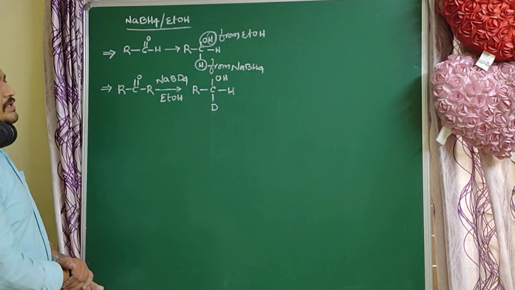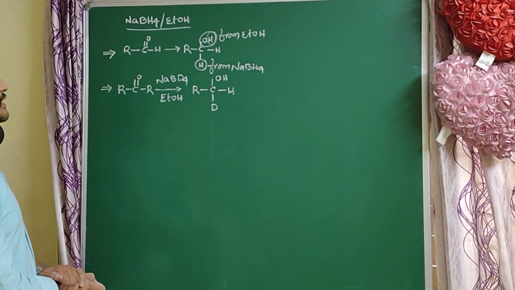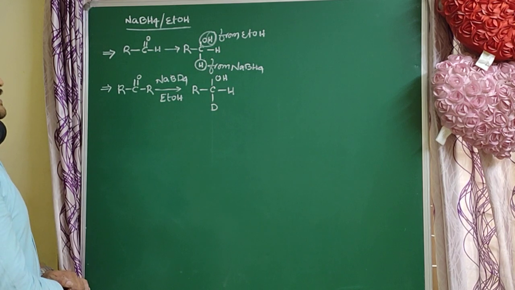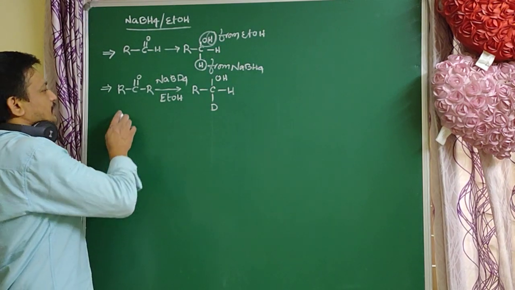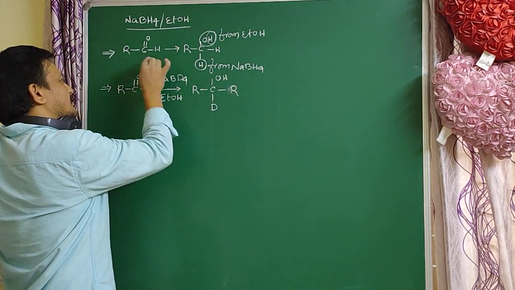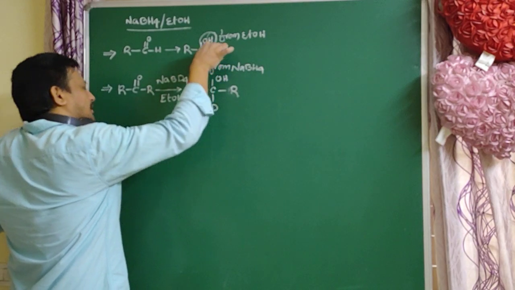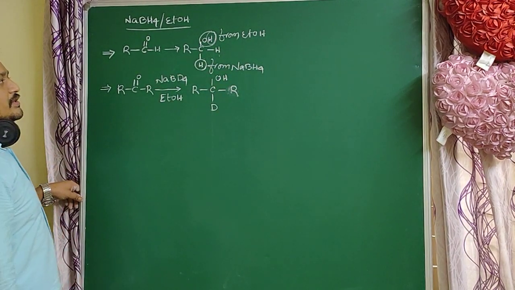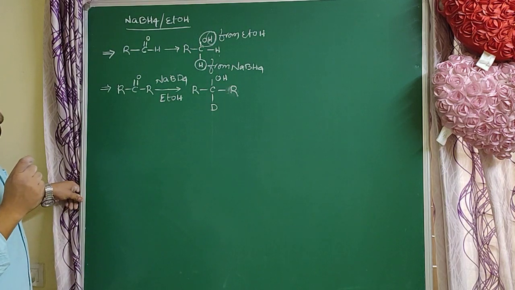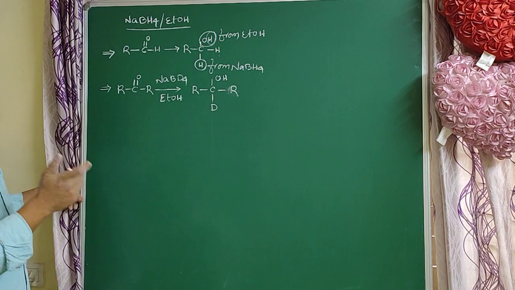In the rate determining step, or slow step, which ion is involved? H minus or D minus is involved in the reaction. So ketones are converted to secondary alcohols. Aldehydes are converted to primary alcohols.